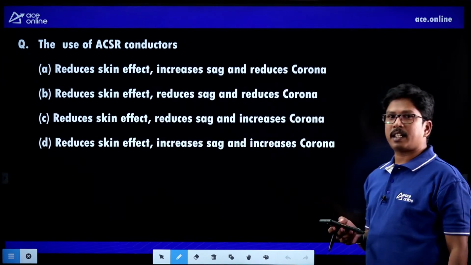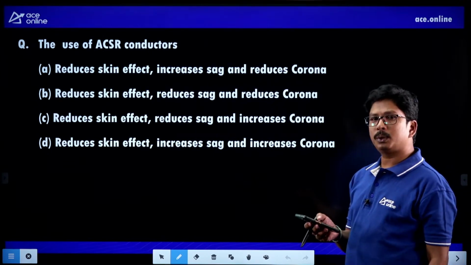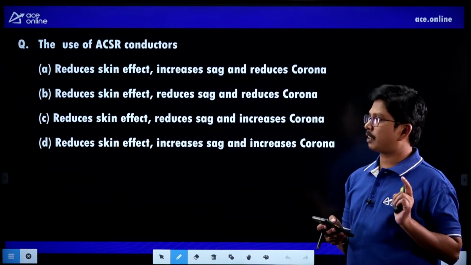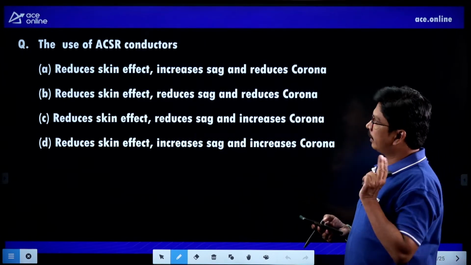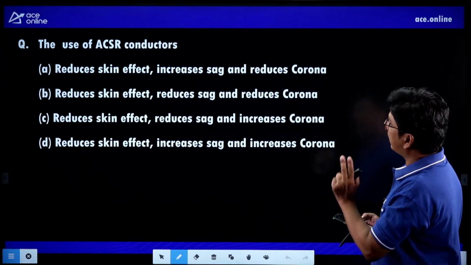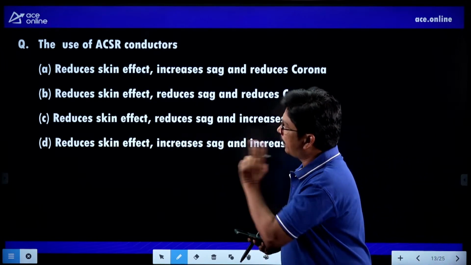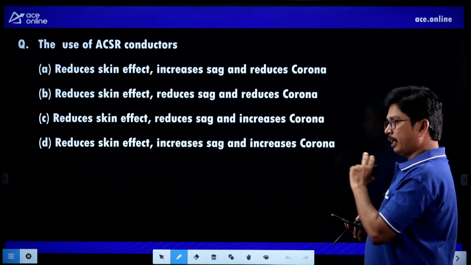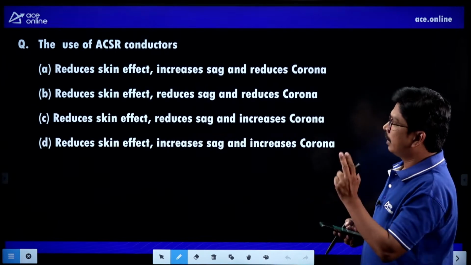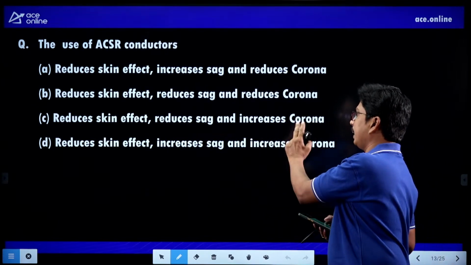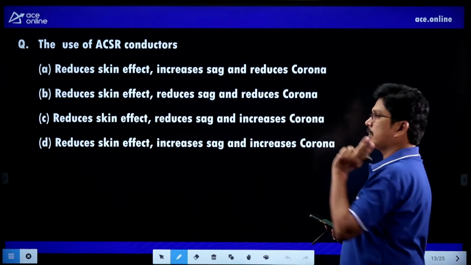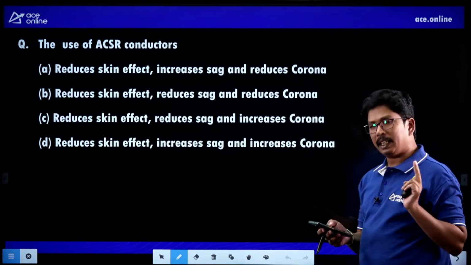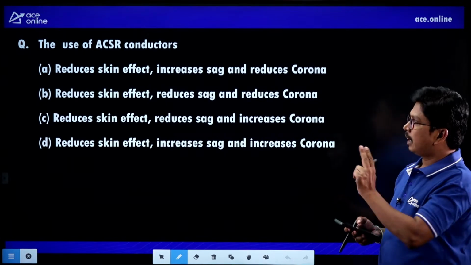The use of ACSR conductors. What is the use of ACSR conductors in our power system network? Just check here. Option A: reduce skin effect, increase sag and reduce corona. Option B: reduce skin effect, reduce sag and reduce corona. Option C: reduce skin effect, reduce sag and increase corona. And option D: reduce skin effect, increase sag and increase corona. Please go through the options clearly and try to give me the answer.